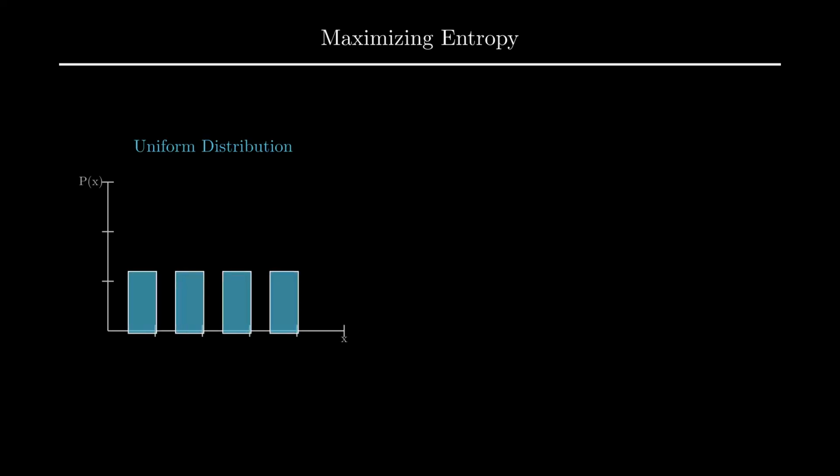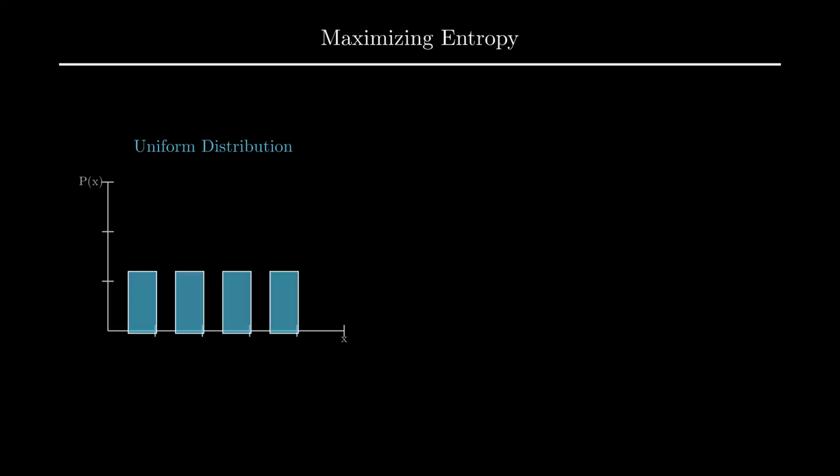Let's deepen our intuition. If entropy is a measure of uncertainty, a natural question arises. What arrangement of probabilities gives us the maximum possible entropy? Consider a system with 4 possible outcomes. On the left, we have a uniform distribution. Here, every outcome is equally likely, 25% each. It's like a fair, four-sided die.